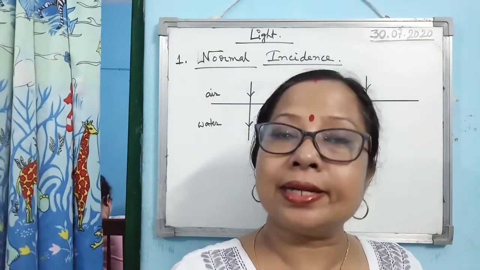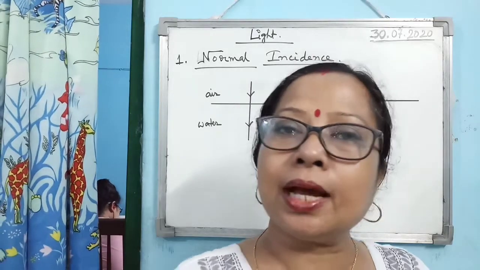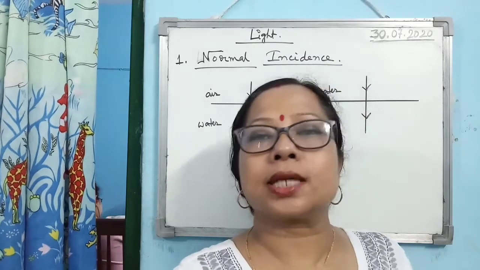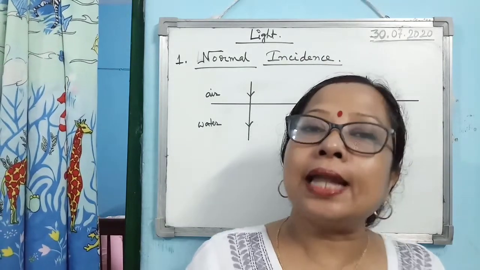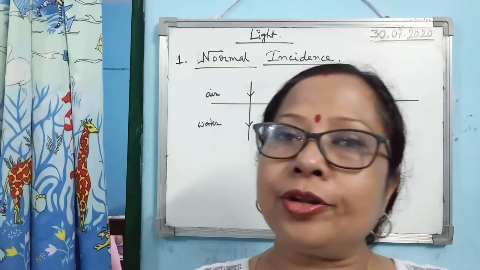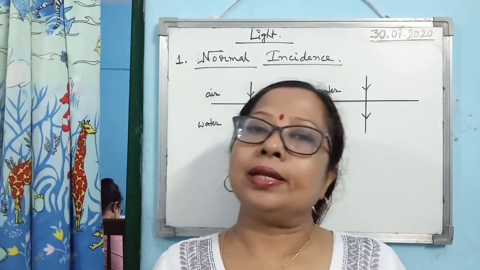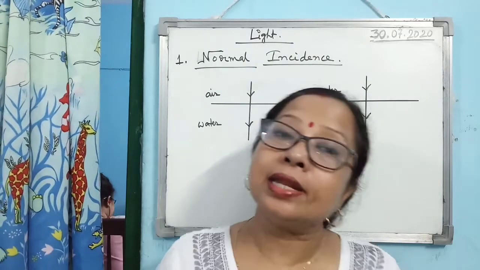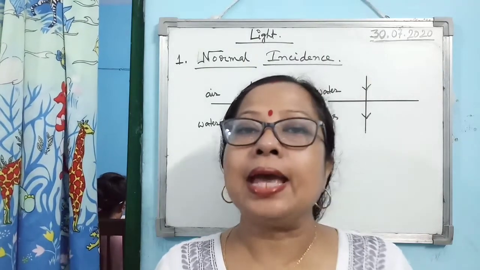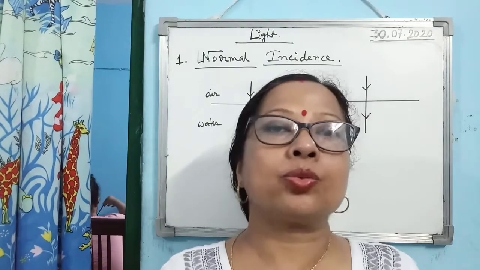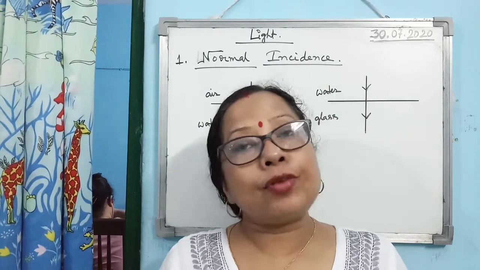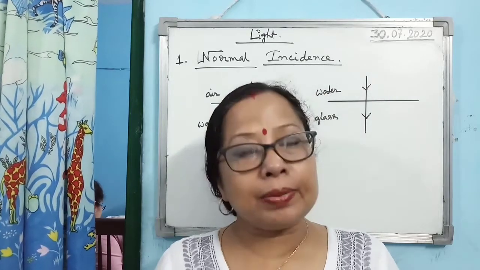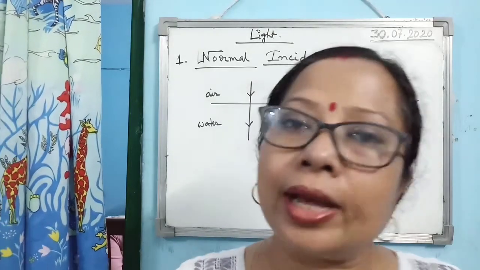The speed of light decreases in the optically denser medium, and when the refractive index is more, then the medium is considered as denser medium. Like that, if the light ray travels in a rarer medium, then the light ray speeds up, which means the speed of the light increases in a rarer medium. And we also studied that when the refractive index of a medium is less, then we consider that medium as an optically rarer medium.